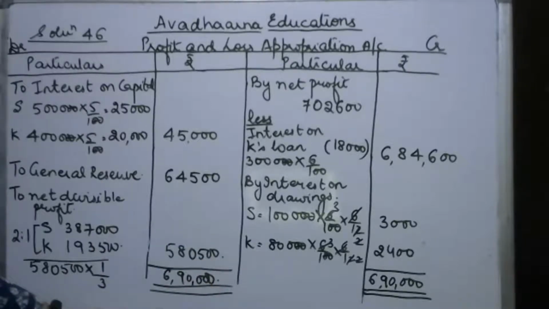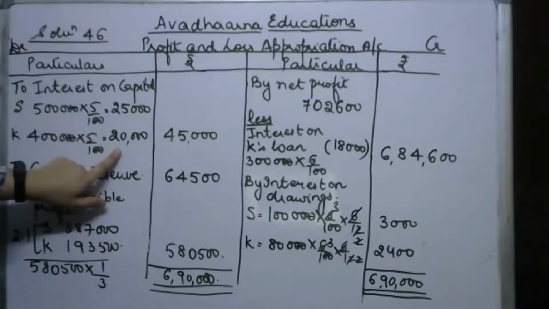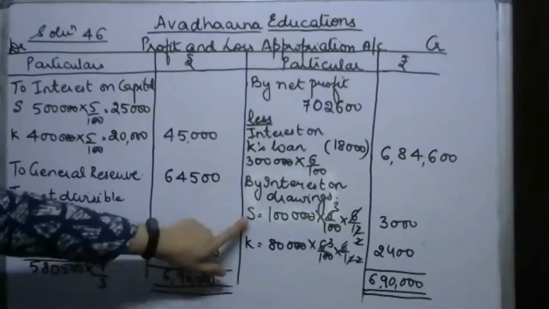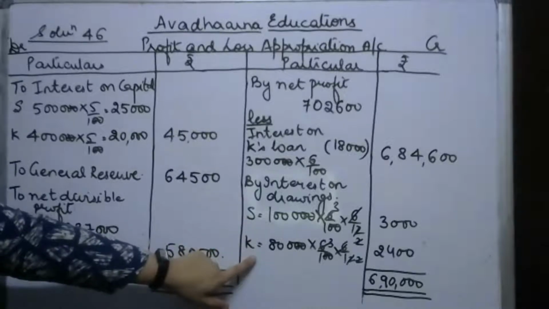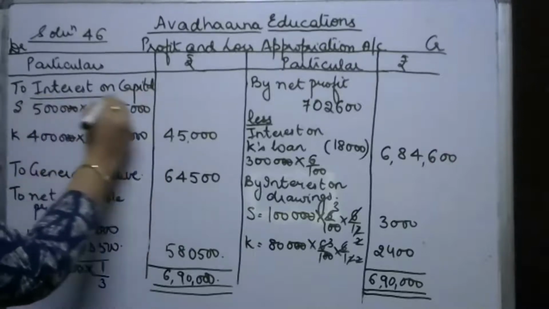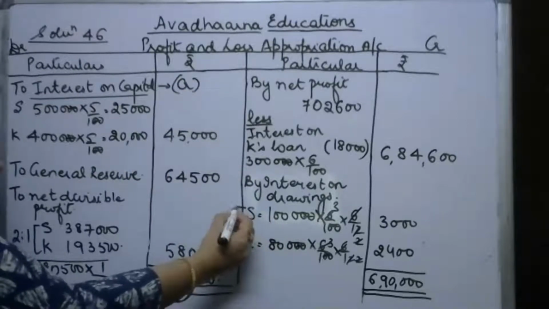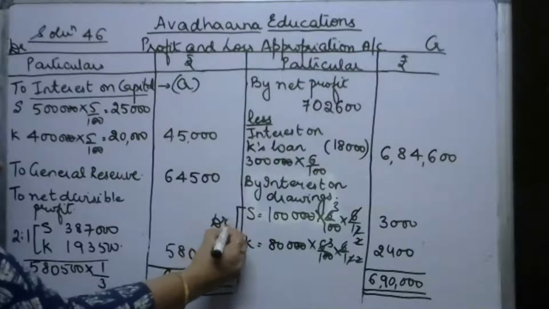Now in the question they have asked to prepare your partner's capital account. Now see, partners capital account, it's very easy. What we are going to do is we are going to credit interest on capital 25,000 and 20,000 respectively in the partners capital account, and debit interest on drawings 3,000 and 2,400 in the partners capital account. बेटा ये आपका इंटरेस्ट ऑन कैपिटल पार्टनर्स के कैपिटल अकाउंट में क्रेडिट होगा और इंटरेस्ट ऑन ड्राइंग्स आपके पार्टनर्स के कैपिटल अकाउंट में डेबिट होगा.